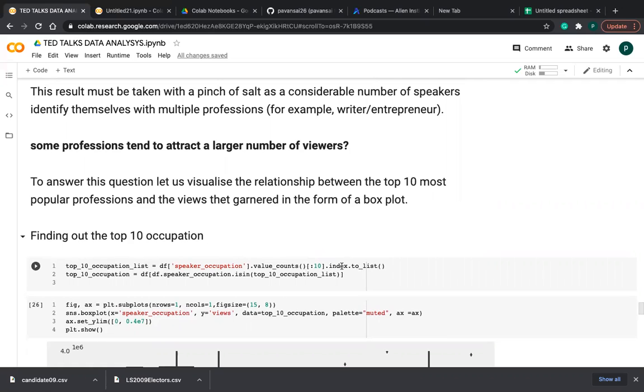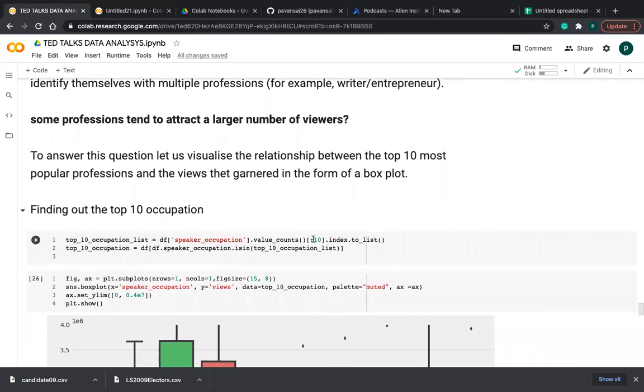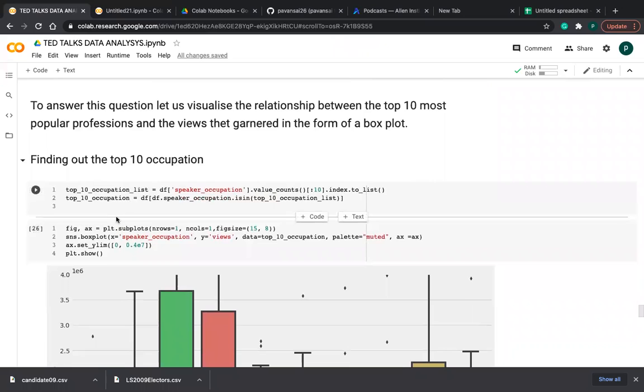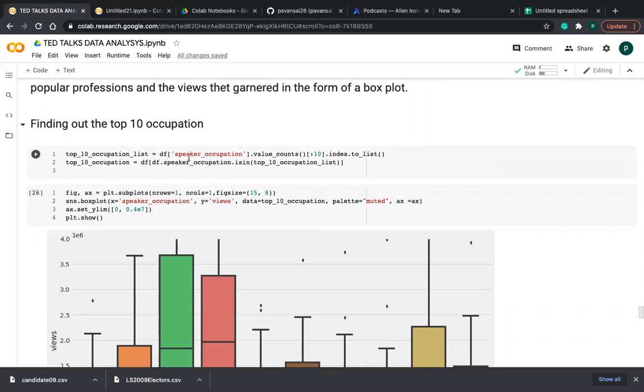And after that I'm converting this data into a list, friends. So I am checking whether the speaker occupation is present in this top 10 occupation list. Then using this data variable top 10 occupation, I'm drawing this box plot, friends, not bar plot, box plot. So this is the syntax: figure comma axis using matplotlib.